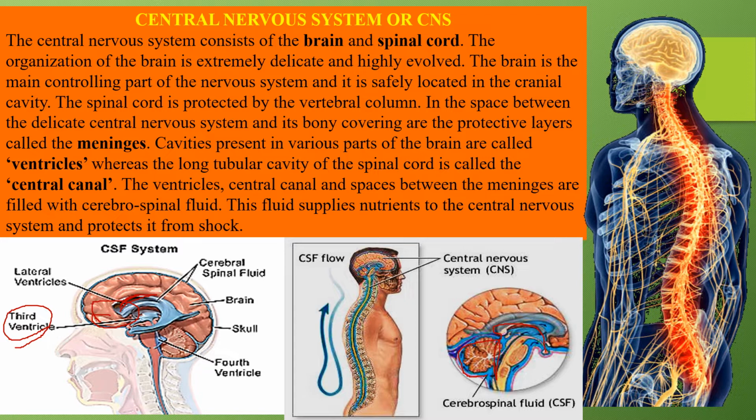These are all filled with cerebrospinal fluid so that nutrients can be provided to them, and they are protected from shock also.